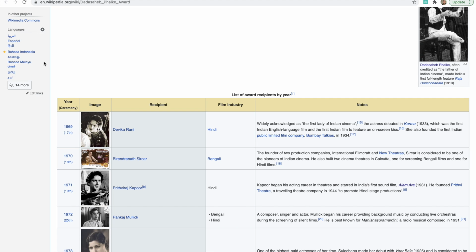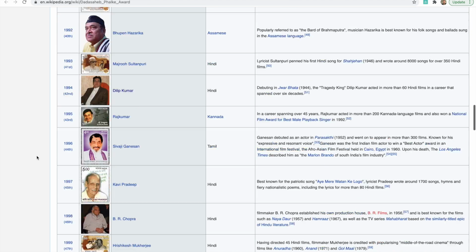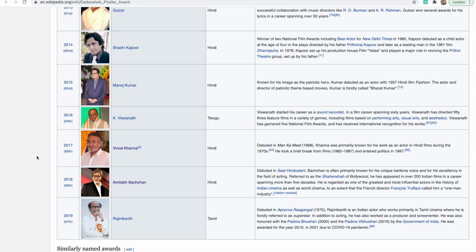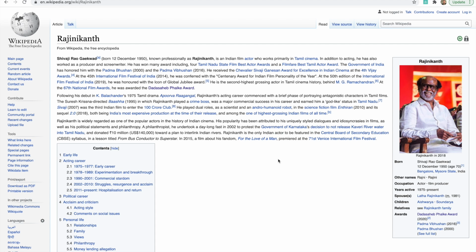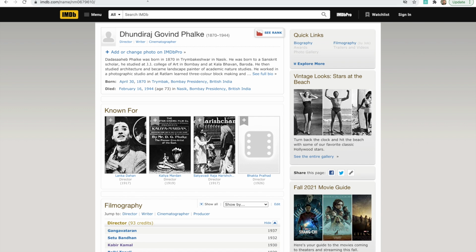Okay, so the first winner, Devika Rani, is obvious. Now let's go to the last winner, Rajnikant, and explore whether Rajnikant and Dada Saheb Phalke have any connection. They definitely have not worked together because Rajnikant was probably born after Dada Saheb Phalke had died. Yeah, so it's like 1950. But let's see if there was someone with whom Rajnikant and Dada Saheb Phalke both worked together.